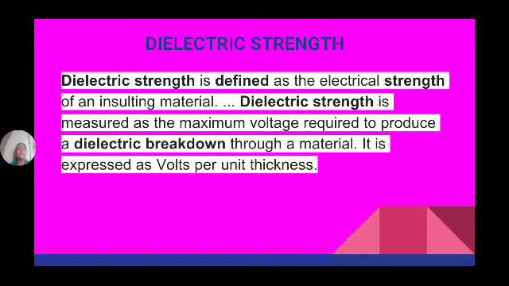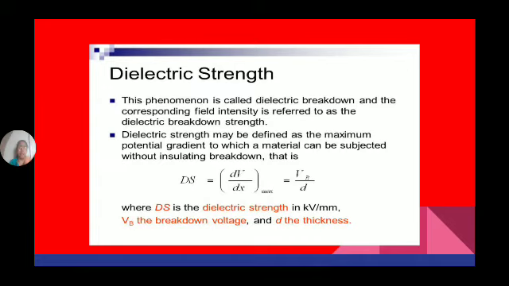insulating properties. So the dielectric strength is measured as the maximum voltage required to produce a dielectric breakdown through a material. So it is expressed as volts per unit thickness. This phenomenon is called dielectric breakdown, and the corresponding field intensity is referred to as the dielectric breakdown strength.